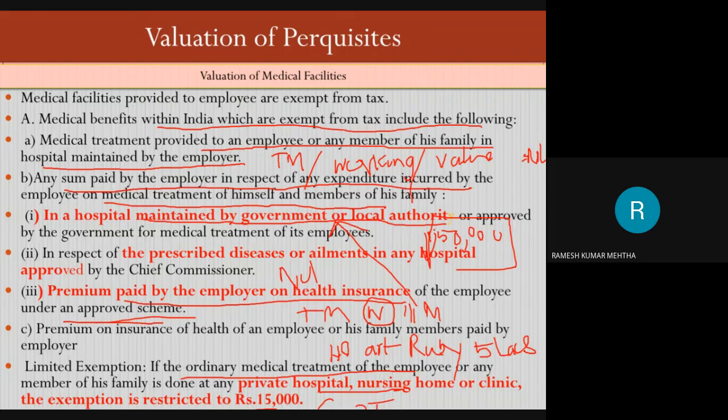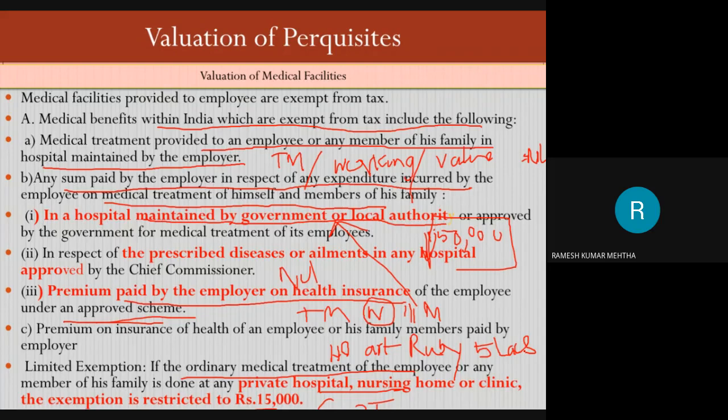Now, as I am getting this medical treatment in a private hospital, the rule is something different. The rule says that if you are getting medical treatment in a private hospital, then up to 15,000 rupees per annum, no problem. But over and above 15,000 rupees, whatever is the difference is the value of the perquisite and it is fully taxable.